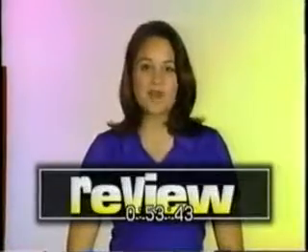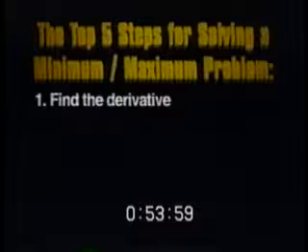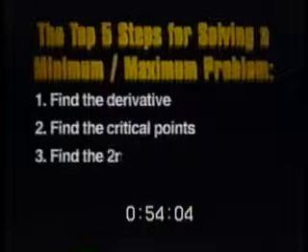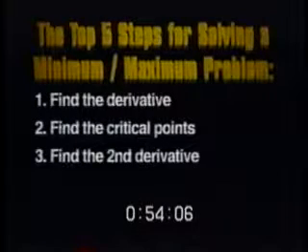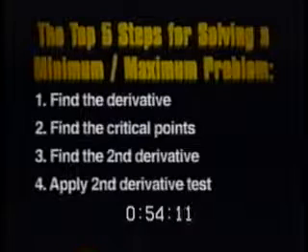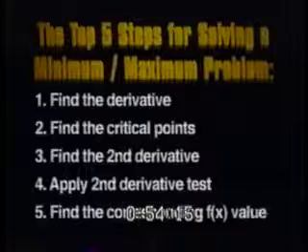Now let's review the top 5 steps for solving a minimum-maximum problem. Here we go. The top 5 steps for solving a minimum-maximum problem are: Step number 1, find the derivative. Step number 2, find the critical points. Step number 3, find the second derivative. Step number 4, apply the second derivative test. And the fifth and final step is to find the corresponding f of x value.